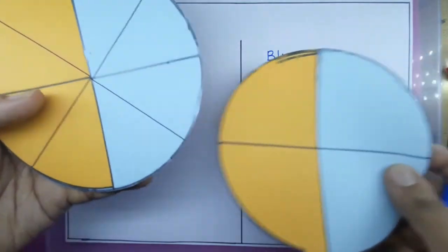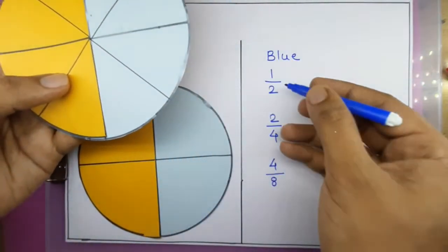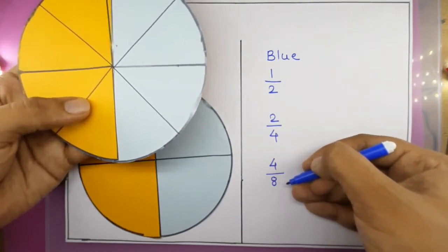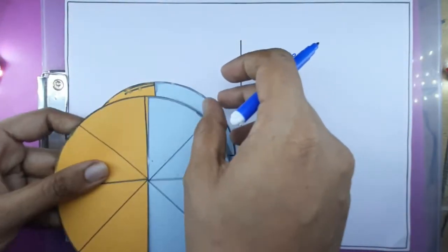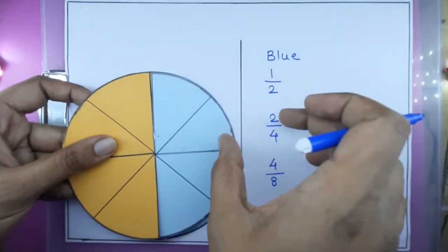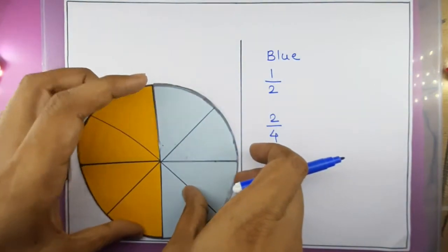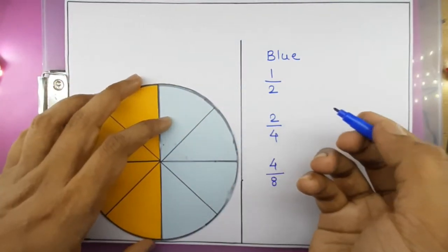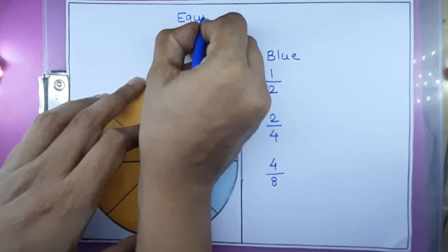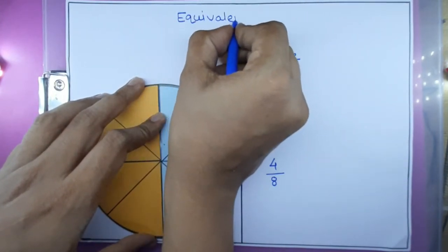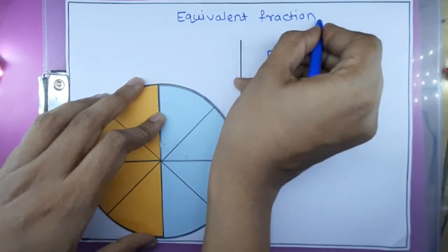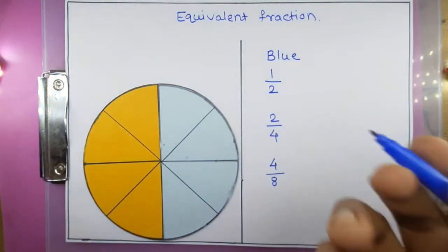Now if we consider all three, that is 1 upon 2, 2 upon 4 and 4 upon 8, all the blue parts are the same. That is half, half, half. And these types of fractions are called equivalent fractions. So what is an equivalent fraction?